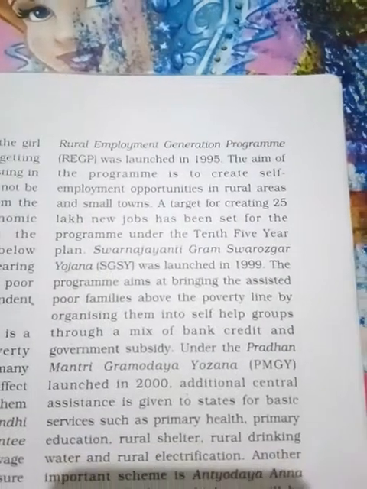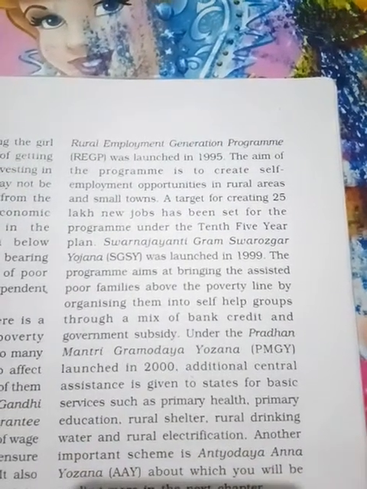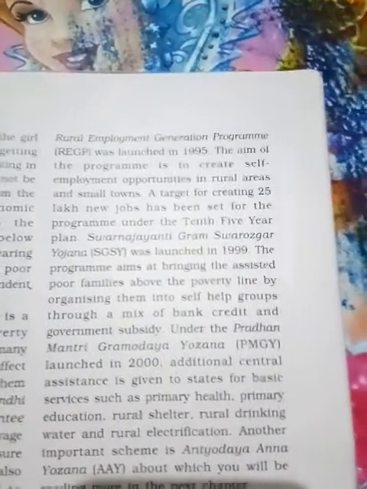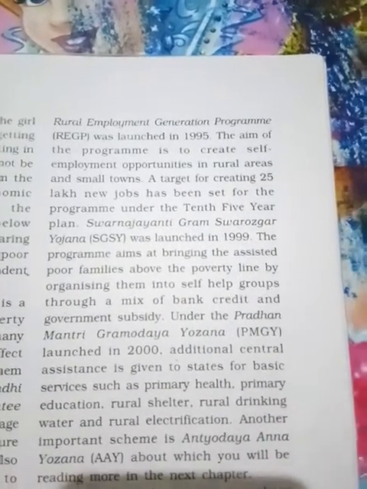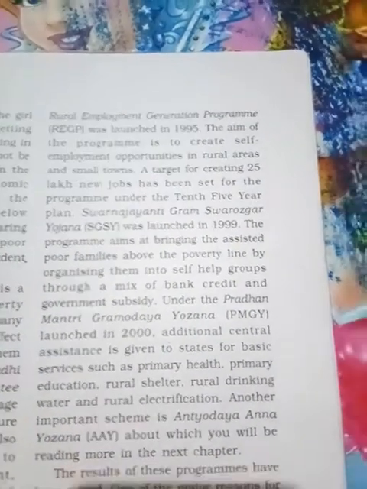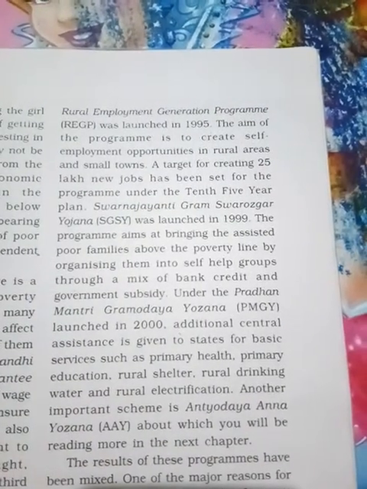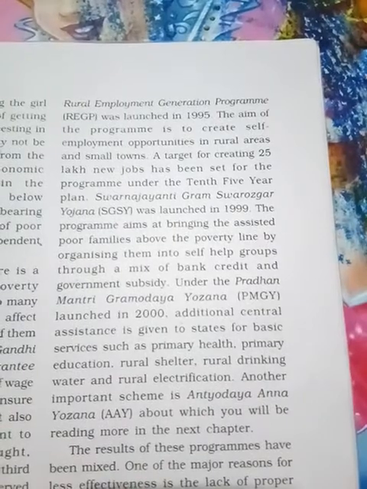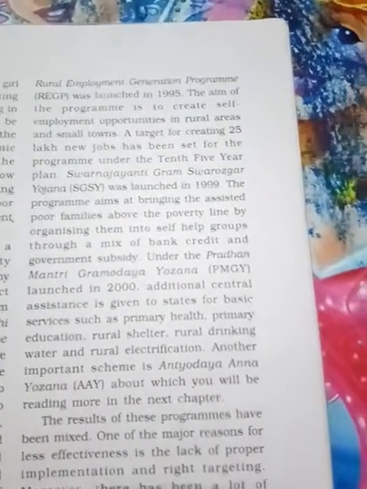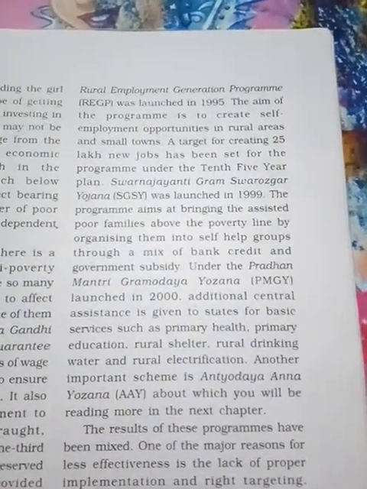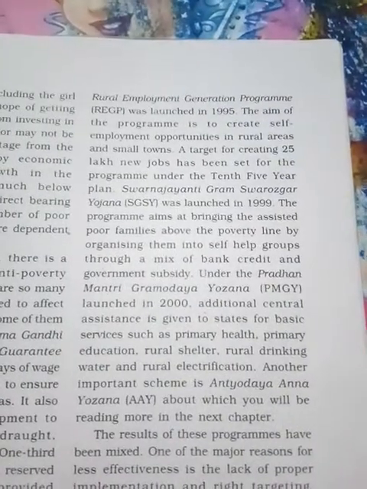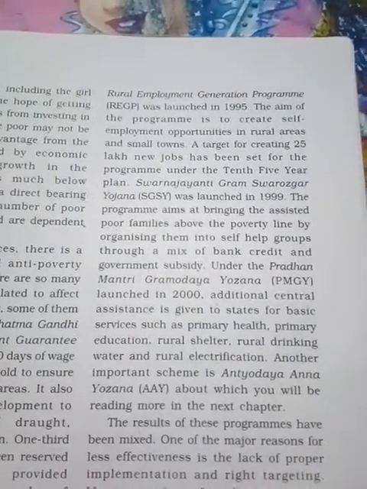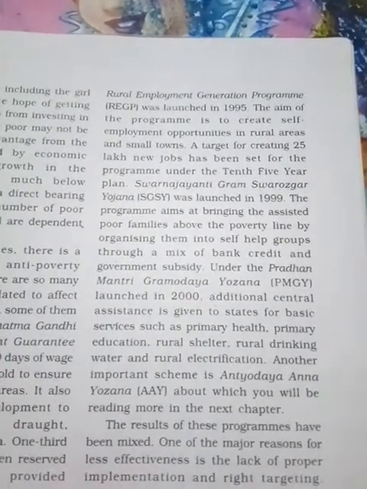That was launched in 2005. Its aim is to create self employment opportunities, especially in rural areas and small towns. Its target is to create 25 lakh new jobs under the Tenth Five Year Plan. That means it was started in the Tenth Five Year Plan.